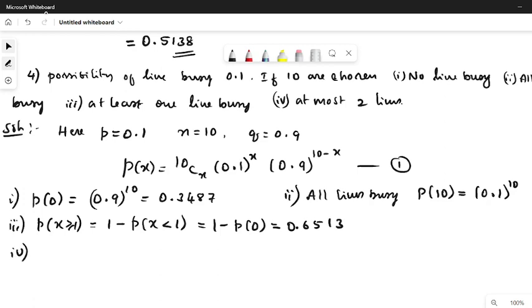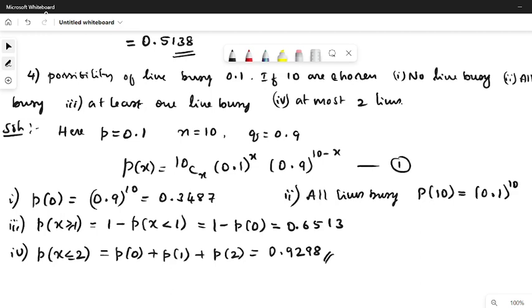The last one, probability of at most 2 lines busy. At most 2, so it is p of 0 plus p of 1 plus p of 2. It will be approximately 0.9298. So this completes the solution of the last one. With this we have discussed problems on binomial distribution. Next video we shall concentrate on Poisson distribution.